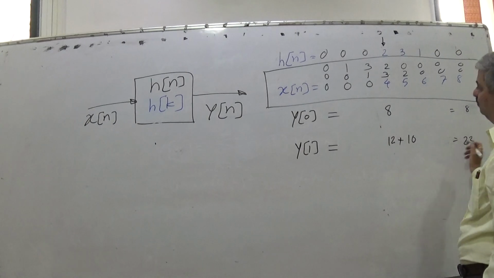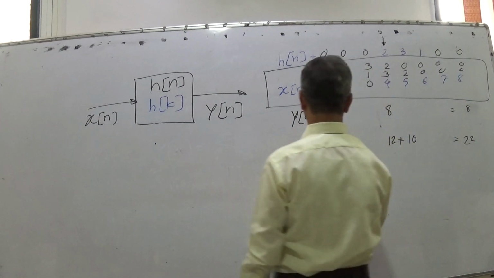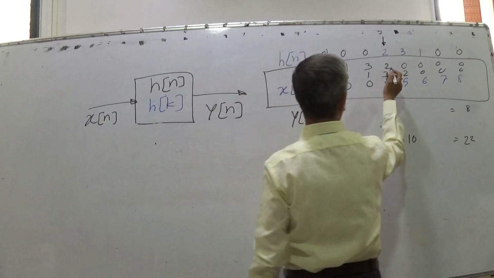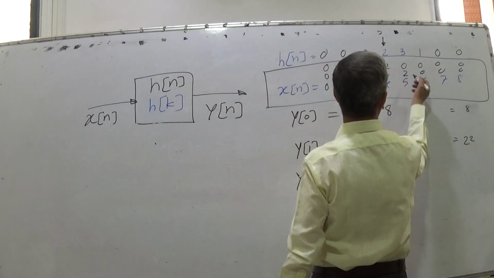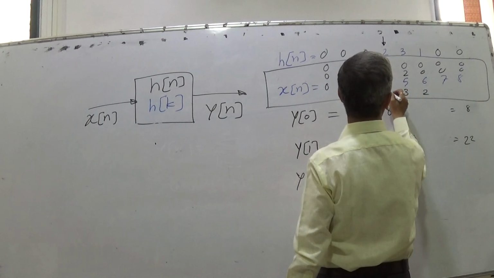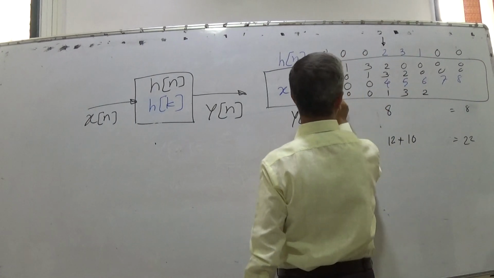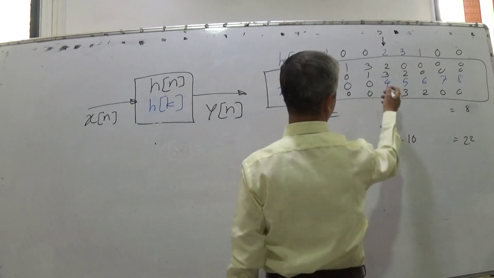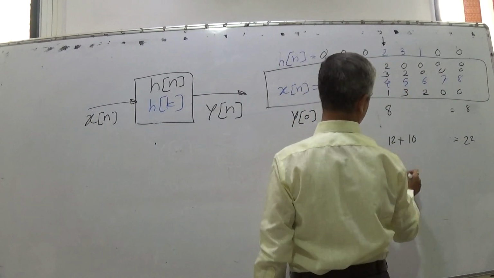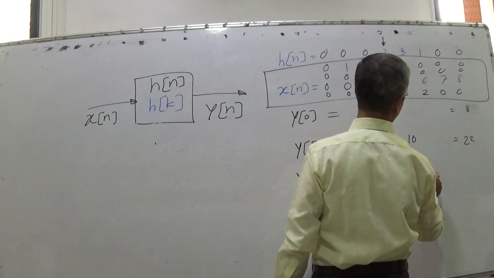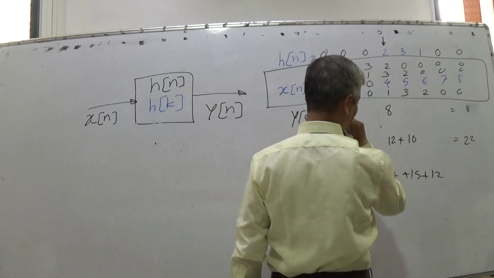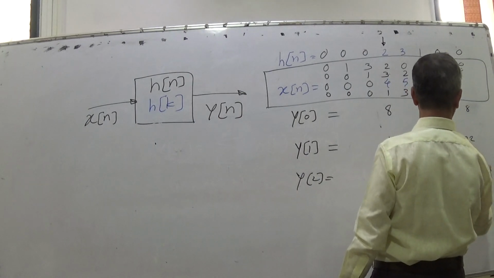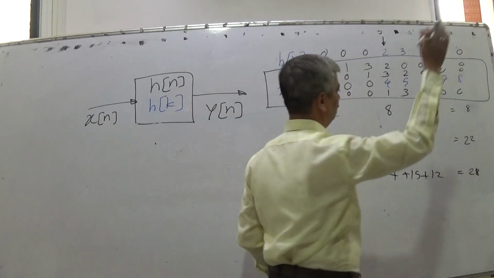Plus 10, 22. Then to compute y2, what do we do? We shift it once more. So when you shift it once more, it becomes 2, 3, 1, 0, 0, zeros. So in that case, this is 4 plus 15 plus 12. That is equal to 28. So like that, you can go on.